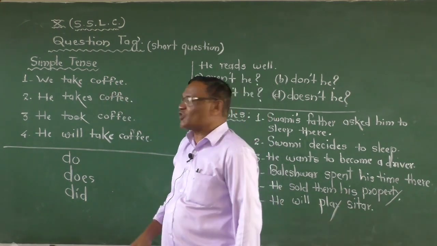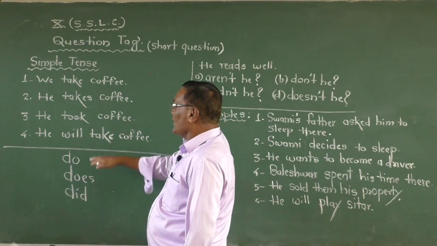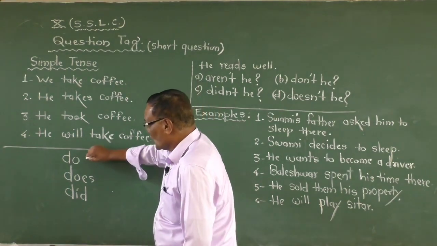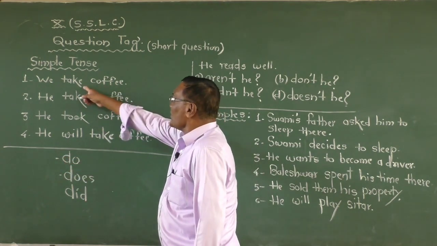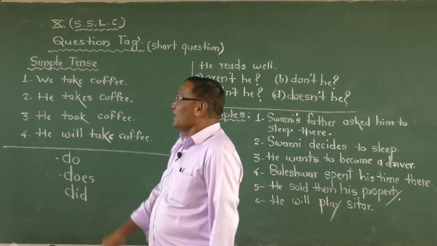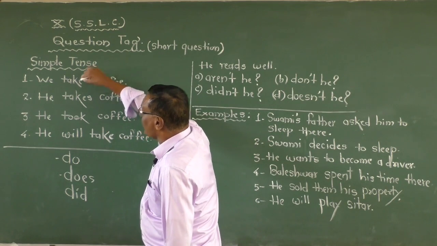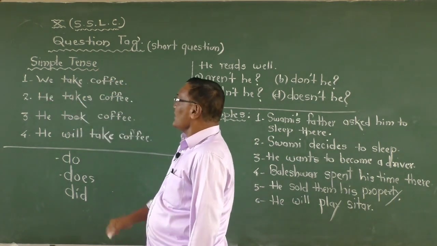Now you tell me, student: we take a coffee here. Which verb are you using? Very simple. Do or does. Because the verb is in the present tense, you use do or does. Here you cannot find a yes, because the subject is what? First person.